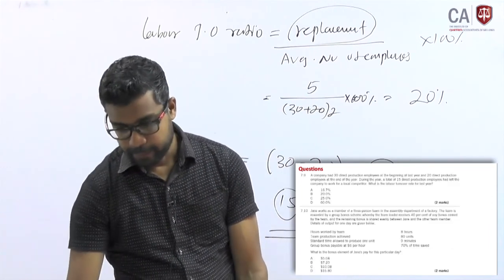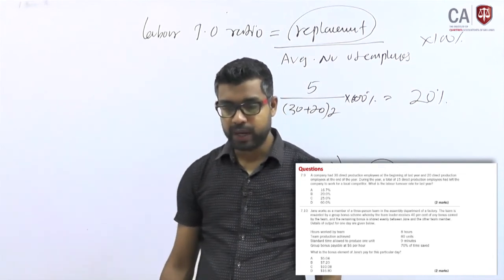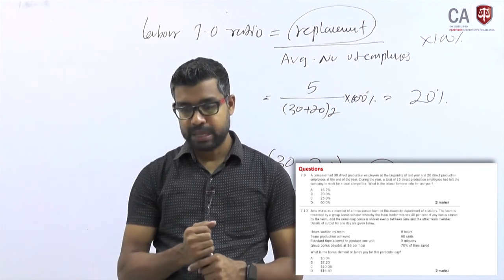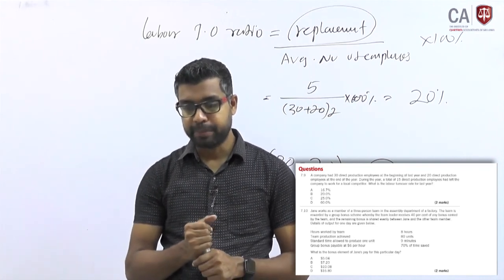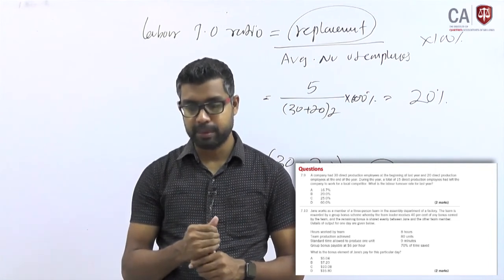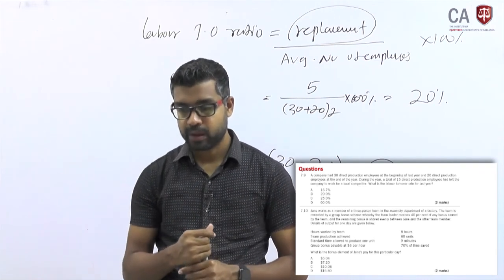Question number 10. Jane works as a member of a 3-person team in the assembly department of a factory. There are 3 team members in the group. Jane is also part of that group.